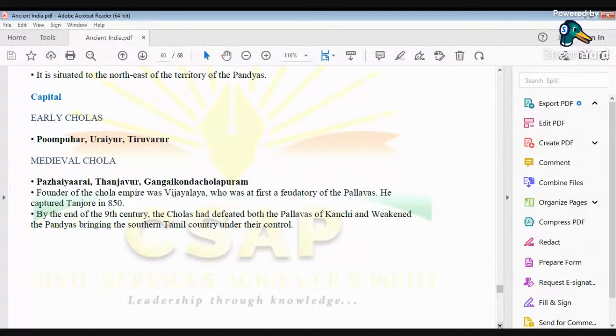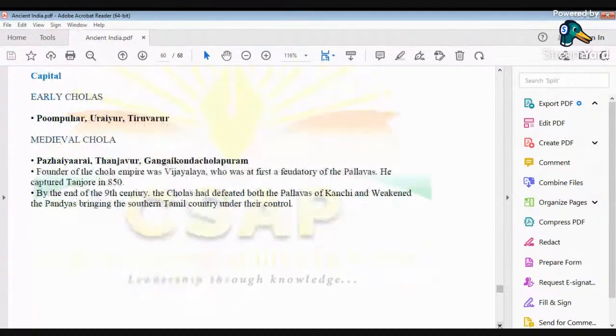Then, the medieval Chola period is the time when we get to hear of places like Thanjavur, Gangaikonda Cholapuram, and Pazaiyarai. Thanjavur used to be the capital of the medieval Cholas. On the Indian map, the other name used for Thanjavur is Tanjore. It is also known as Tanjore.